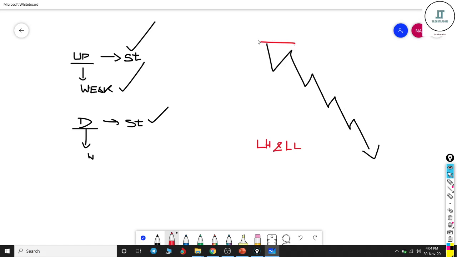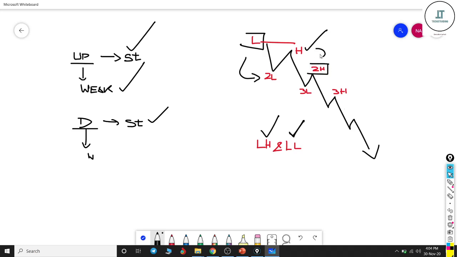So this is the first low, first high, second low, second high, and it goes on: third low and third high. Look at this. Now lower highs and lower lows. This is the first low. The second low is lower than the first low, so the lower low is satisfied. This is the first high, and the second high is lower than the first high, so lower highs also satisfy.